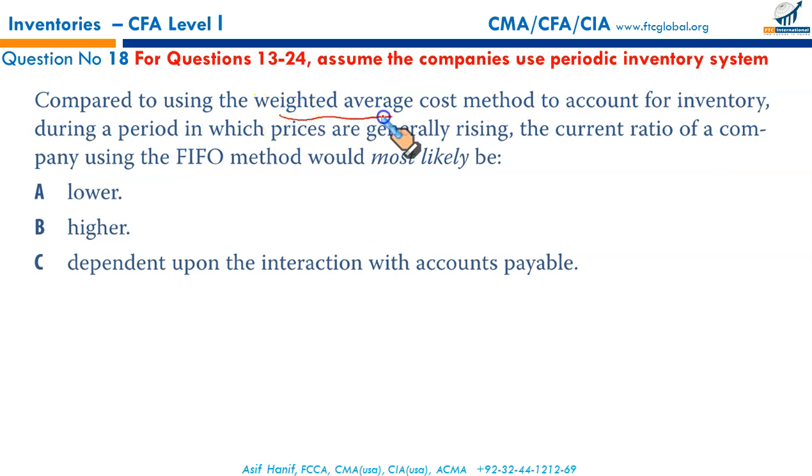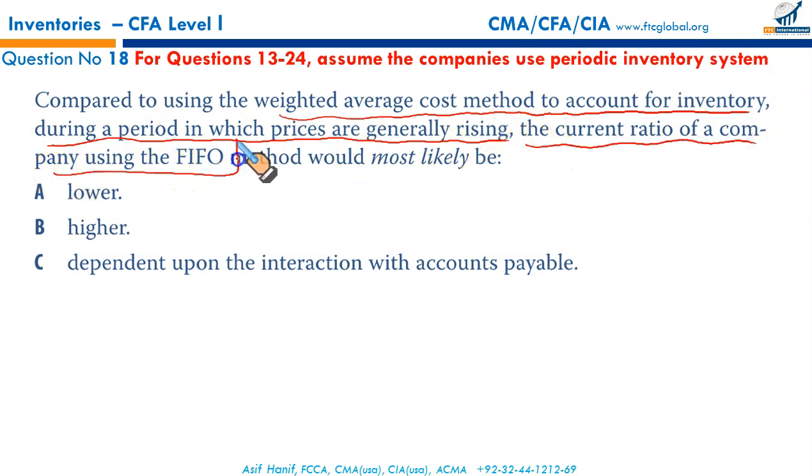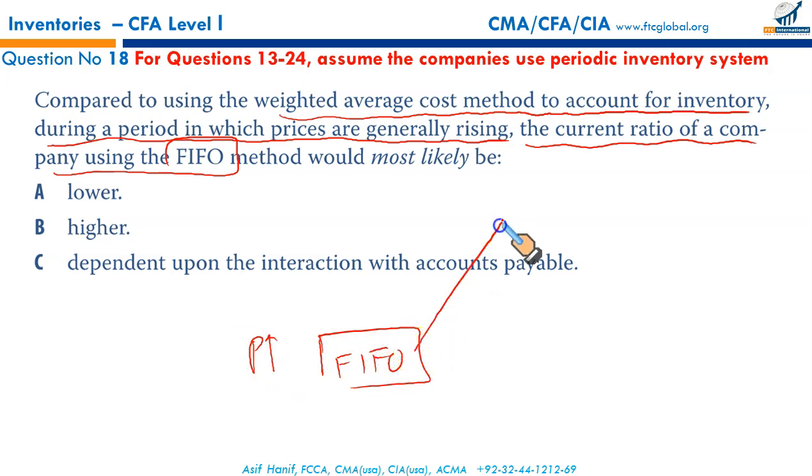Compared to using the weighted average cost flow method to account for inventory during the period in which prices are generally rising, the current ratio of a company using FIFO. Prices are rising. Our cost flow assumption is FIFO. You can use your shortcut, but I will use my conventional way. It makes me happy. So first in, first out, prices are rising. It means you are charging your lower, cheaper prices to CGS. Your CGS is lowered. Lower CGS means more profit, more net profit, more retained earnings, and so on.